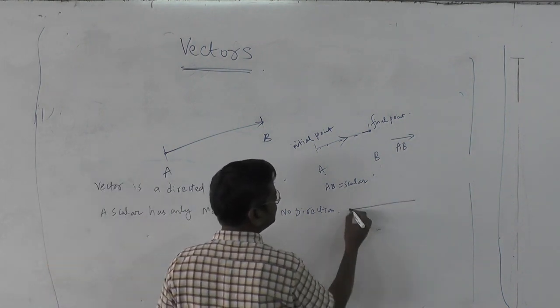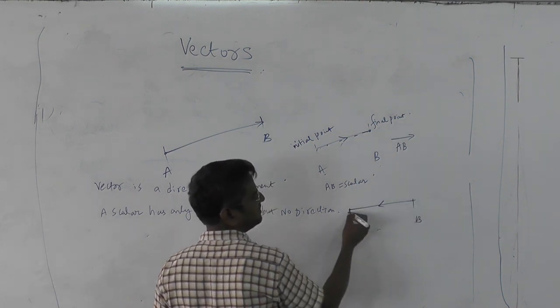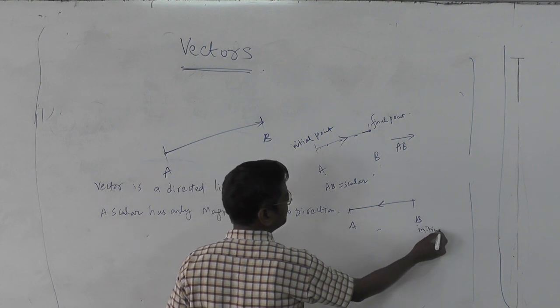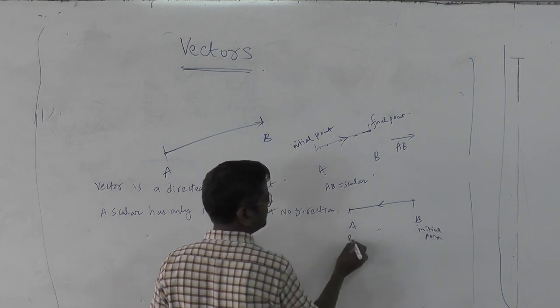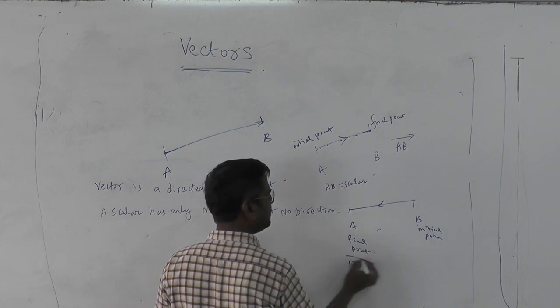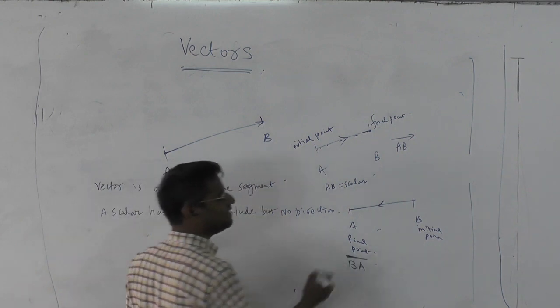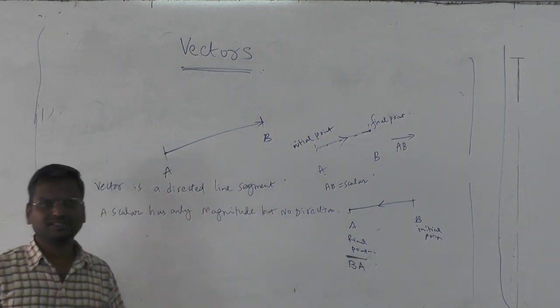Similarly, the same line segment, if I put the arrow the other way, going from here to here, this is the initial point and this is your final point. Now it is BA bar instead of AB bar. You can put the complete arrow or simply a line like this. That is the notation for vectors.